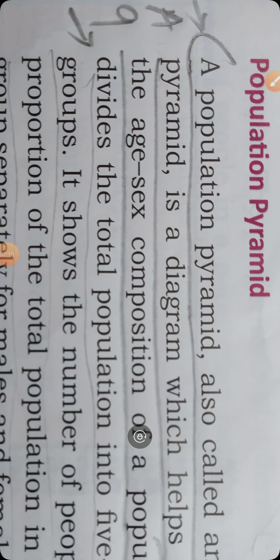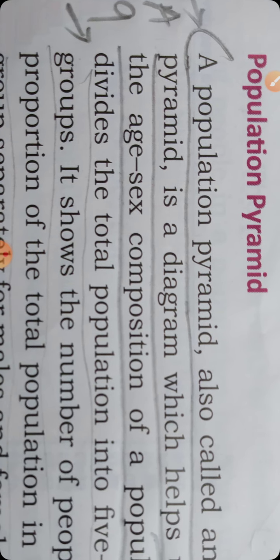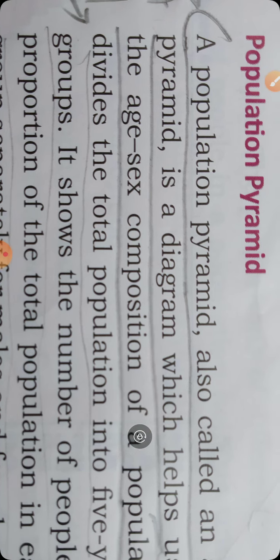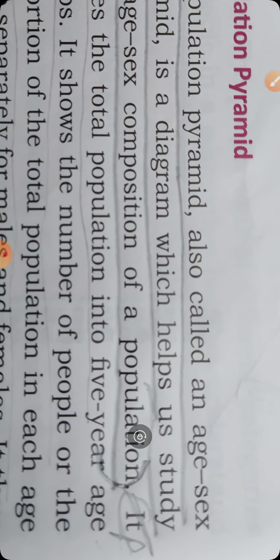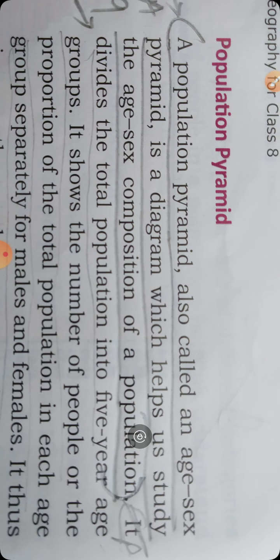Answer 9 is also on the same page, second column, page number 18. What is population pyramid? The heading is given in the second column very nicely. You can see the purple heading. A population pyramid, also called an age sex pyramid, is a diagram which helps us to study the age sex composition of a population. I repeat the answer. A population pyramid, also called an age sex pyramid, is a diagram which helps us to study the age sex composition of a population. Like this we have completed all short questions.